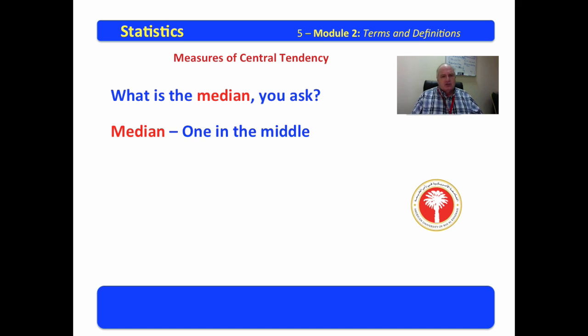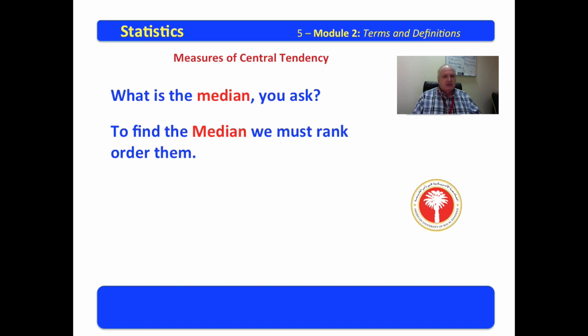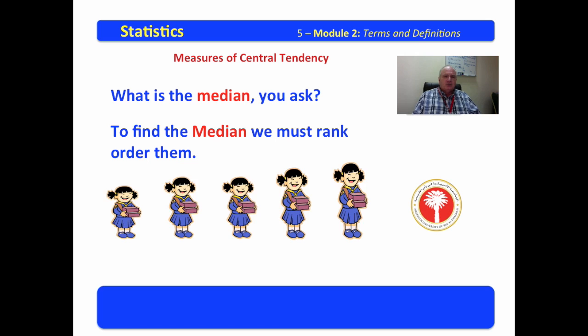The median is the one in the middle. In other words, if you ask what is the median height of these girls, you will have to rank order them, line them up, either from the smallest to the tallest or from the tallest to the shortest. To find the median, we must rank order them. So we have these 5 girls in order. Here's the one in the middle. The median height is the middle height.